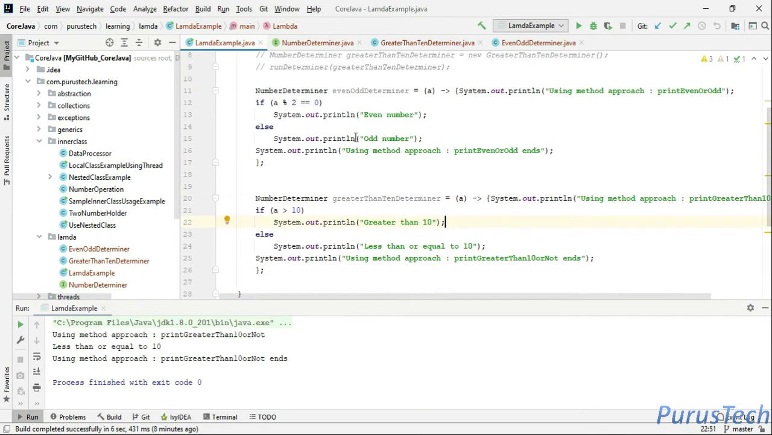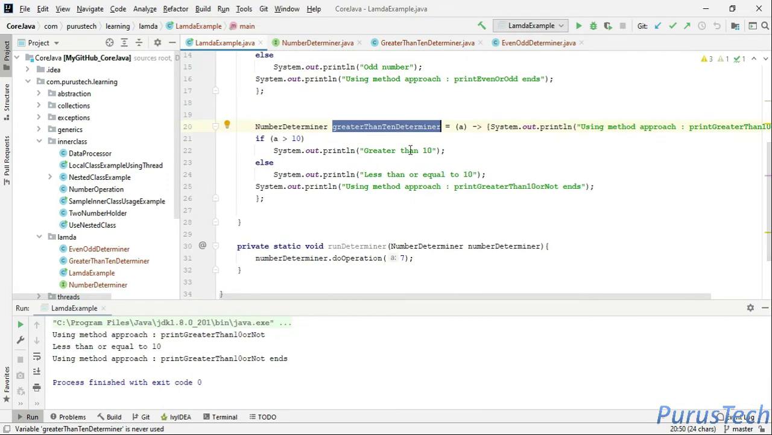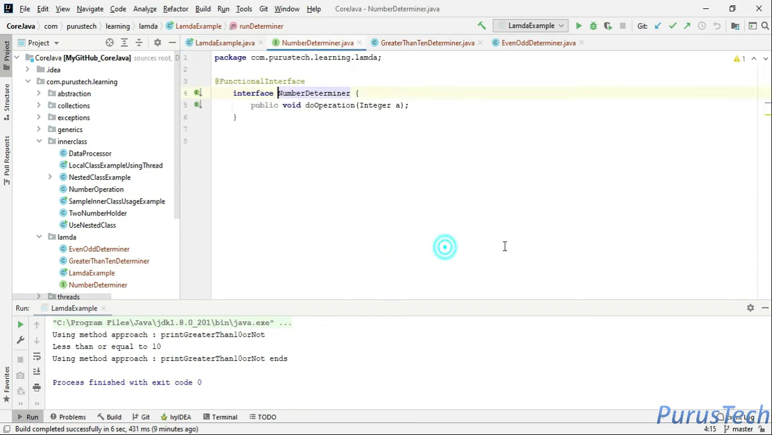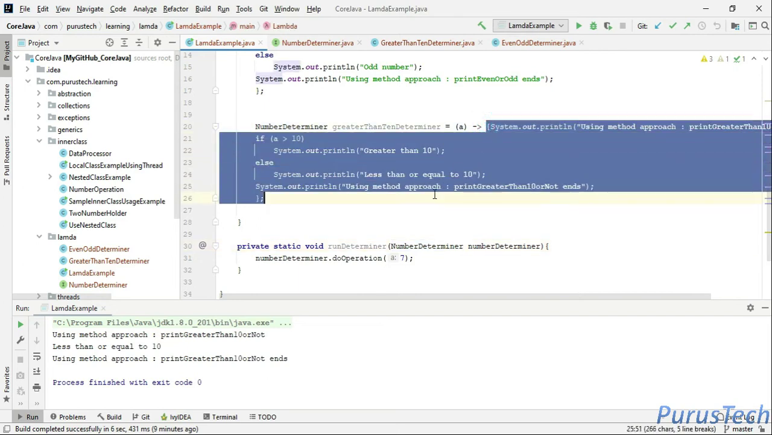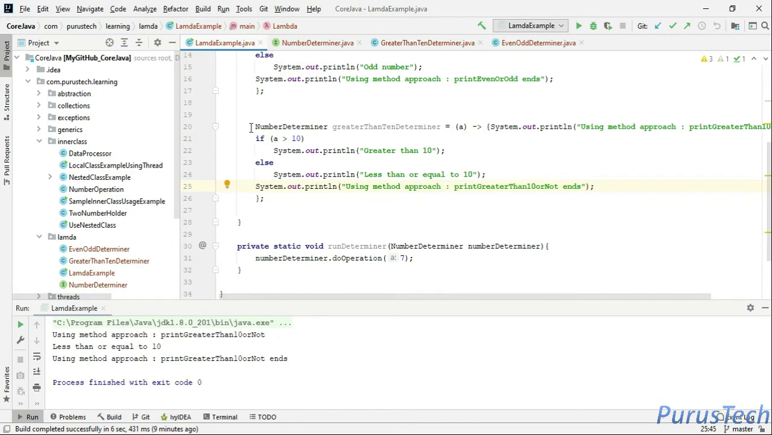Now we have two logics, that is, two kinds of functions. So we can send these functions into this run determiner and then do the operation. Here the number determiner is of type interface. Now you will see that this code, this particular logic, does not belong to any class. It is just an interface type.